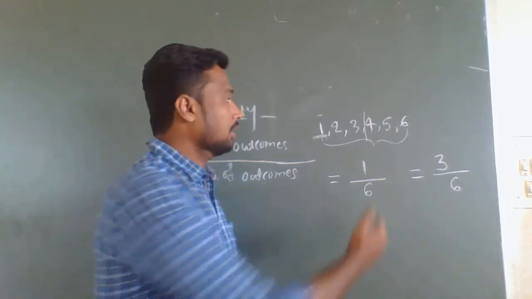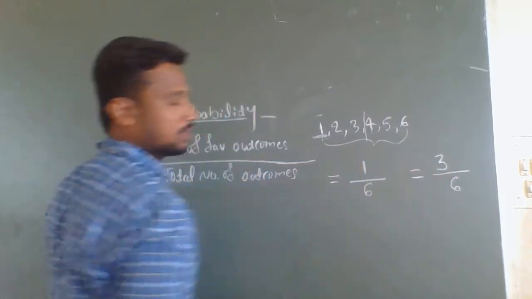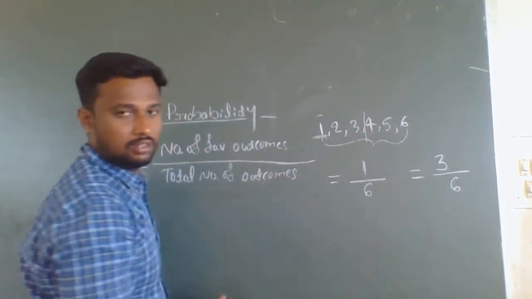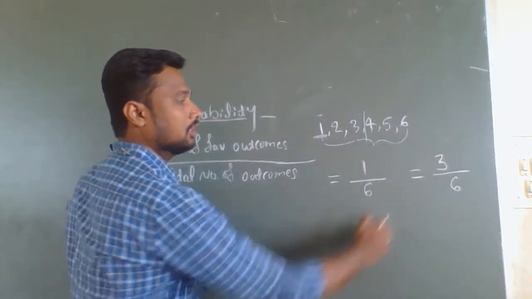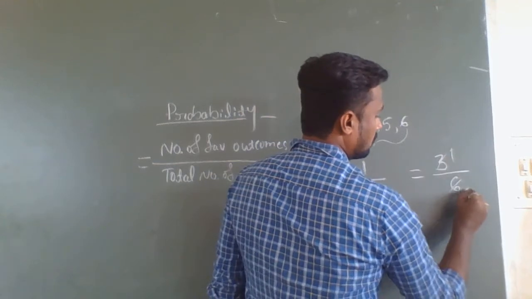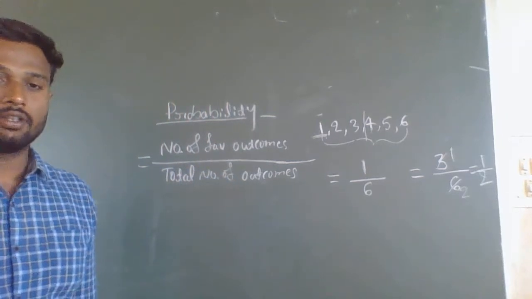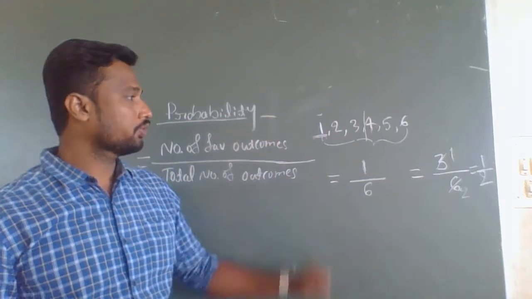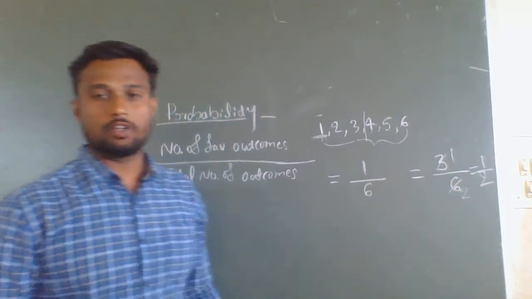The probability of getting less than 4 is: total number of outcomes 6, because there are 6 numbers, and number of favorable outcomes. Totally 3 numbers are less than 4: 1, 2, 3. Therefore, you should write here 3. So 3 by 6, dividing by 3, 3 ones are 3 and 3 twos are 6, which equals 1 by 2. The probability of getting numbers which are less than 4 is 1 divided by 2.